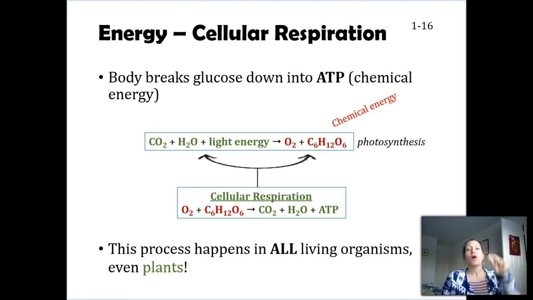Now, super key note, the one that just popped up: plants also have to break down glucose into ATP. Some of that glucose gets churned into their stem and roots and leaves, but plants need energy too. No, plants aren't moving the way we move, but they also undergo processes that require ATP energy. They, just like us, can't use glucose. They have to break it down into ATP. So know that plants undergo cellular respiration as well.